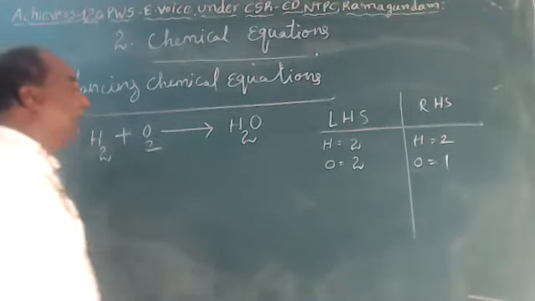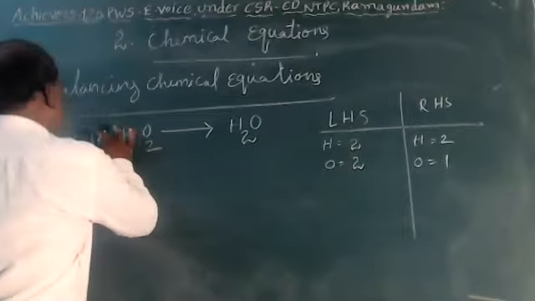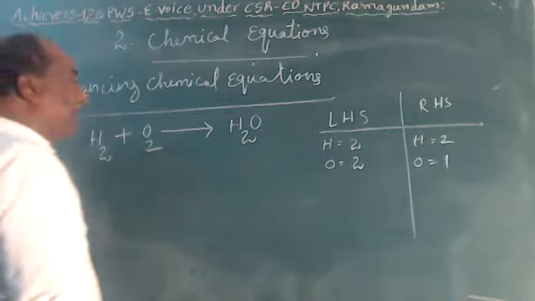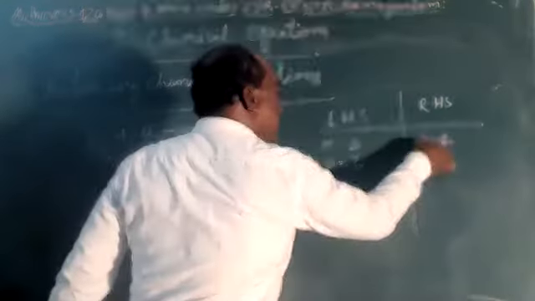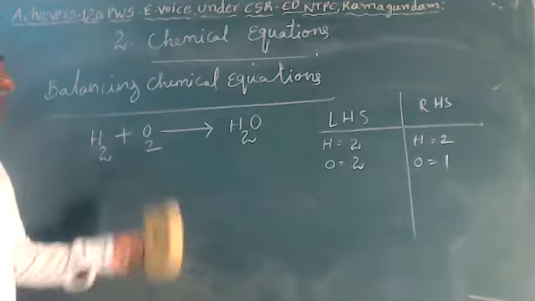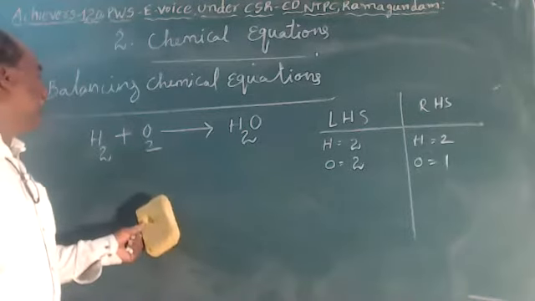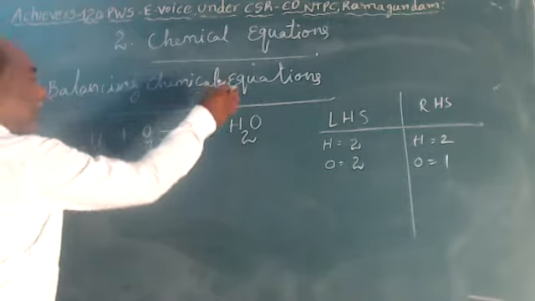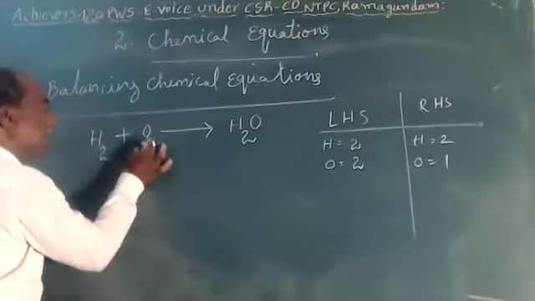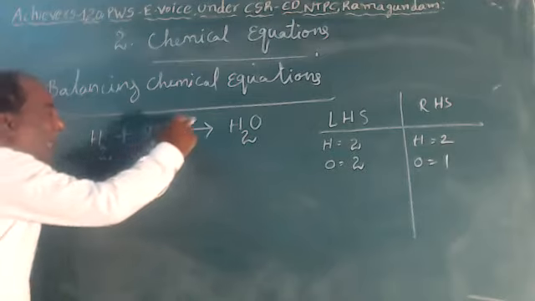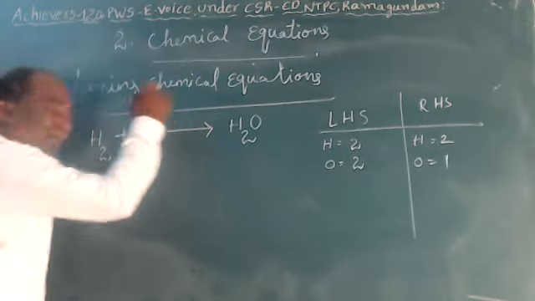Here, the LHS has 2 hydrogens and the RHS has 2 hydrogens, but the RHS has only 1 oxygen while the LHS has 2. So now the number 2 is added as a coefficient to the product side.